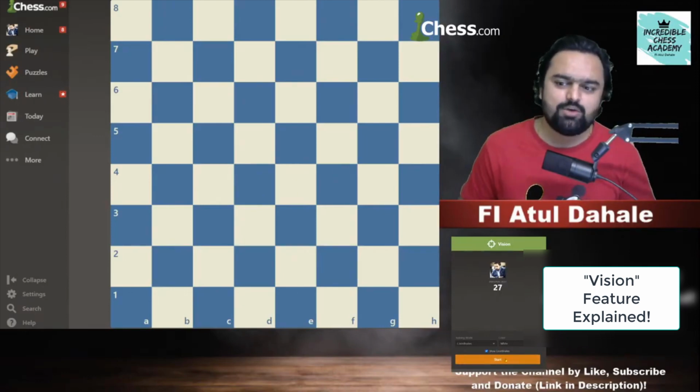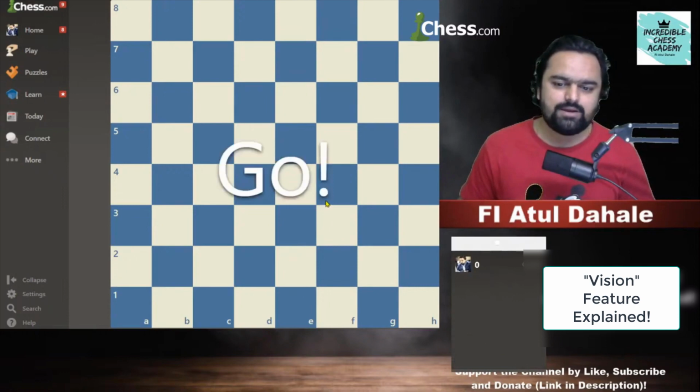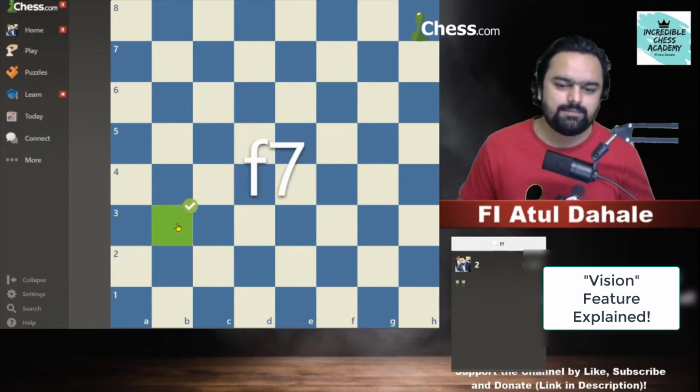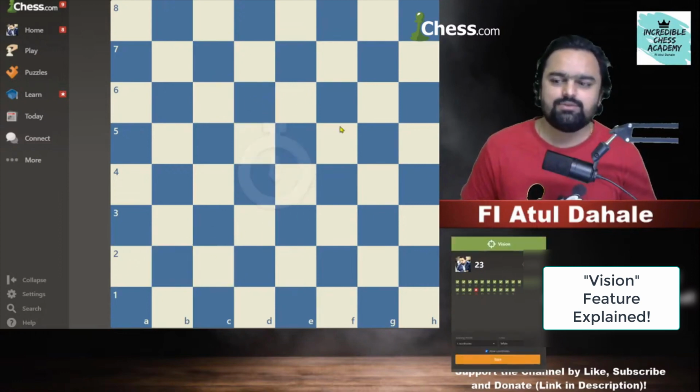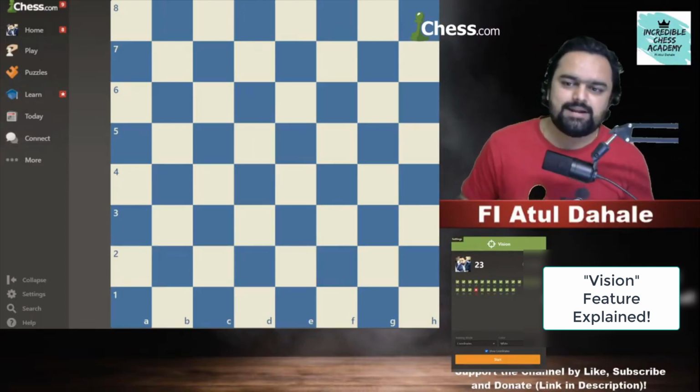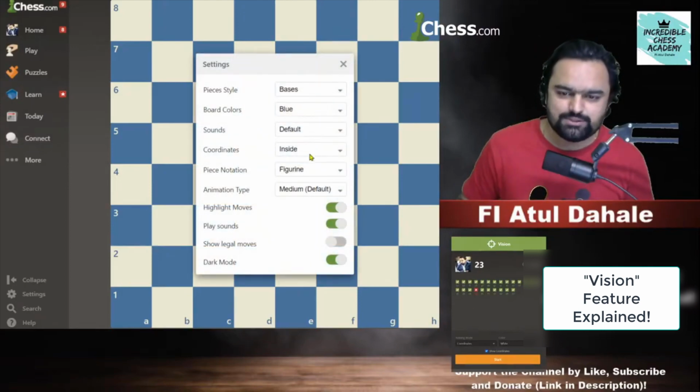So I'll start it. Let's see how much I will do. Now it will tell me the square. Okay, h1 this square, b3 this square, f7 this square, c5, g7. I need to be very quick. d3, g1, e1, d1, e2, b7, h2, b4, e4, a1. It will always tell you if it's correct or not. a5, c8, sorry, e5, I double clicked by mistake, c2, b2, d6, c7, e6. Okay, I scored 23, but you might say that ABCD was written here, so I will remove the ABCD also.